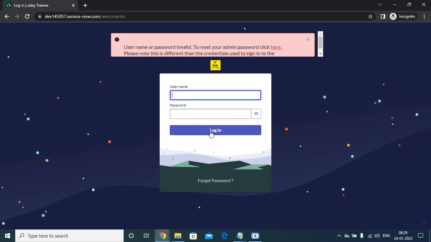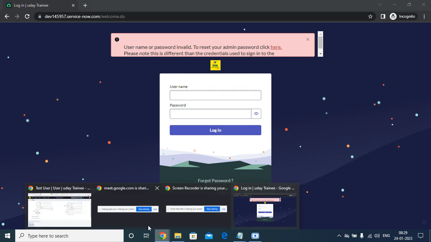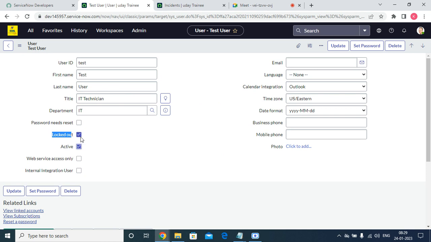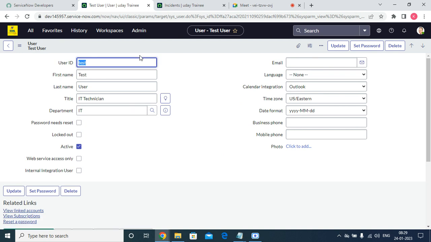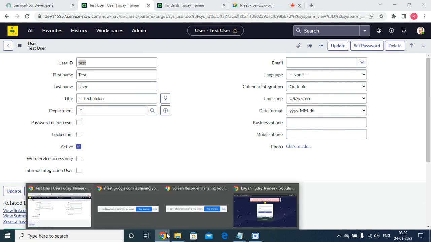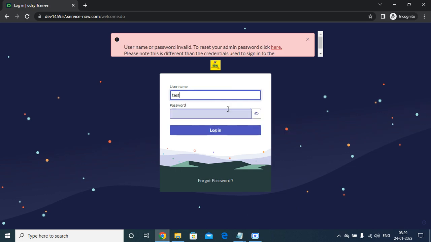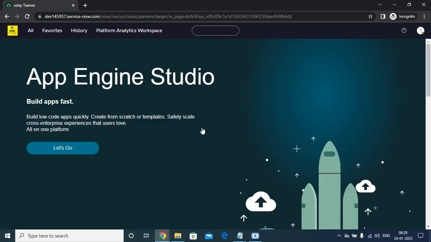So if you see here, whatever we are seeing here will be the same. If a user wants to log in, always active should be true, logged out false, and password needs reset also false, so that the user will not get any pop-up and can easily log in. Now I am setting password needs reset false, logged out false, and saving the record. Here you can see it, test, copy and paste it. Now the user is successfully logging into the system.